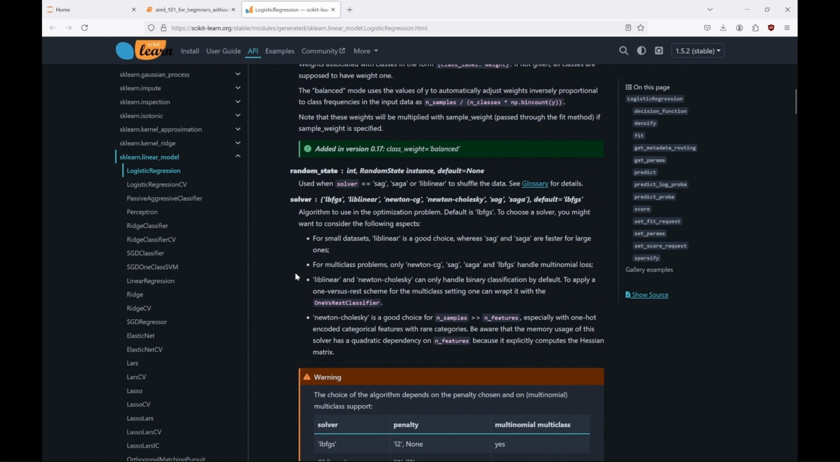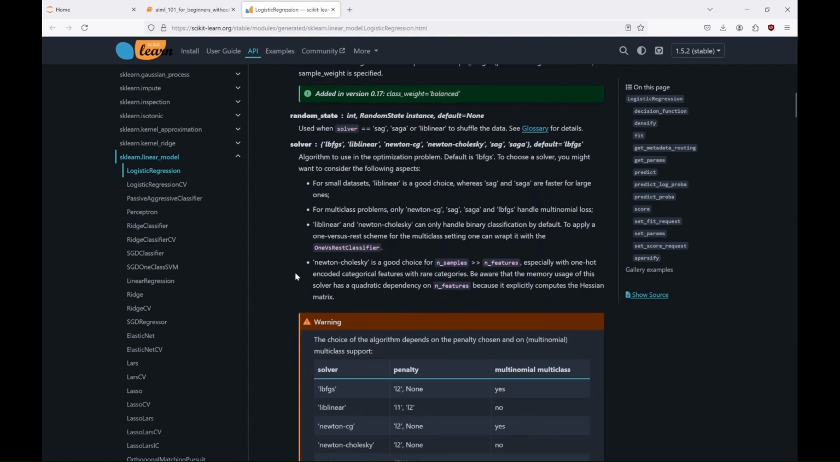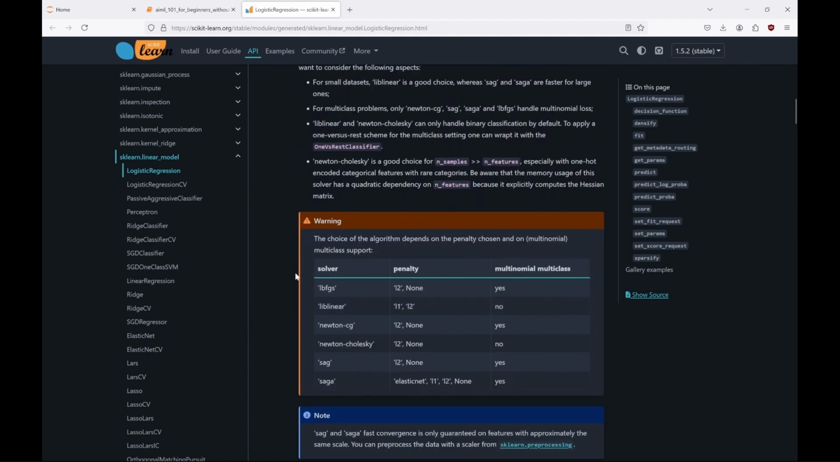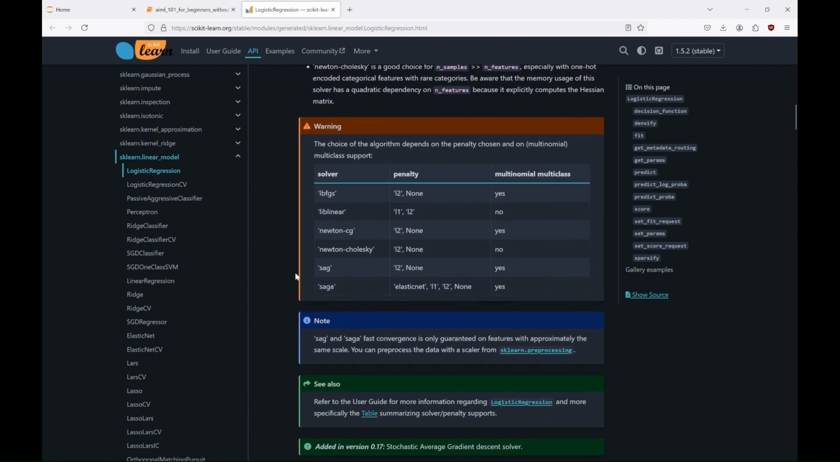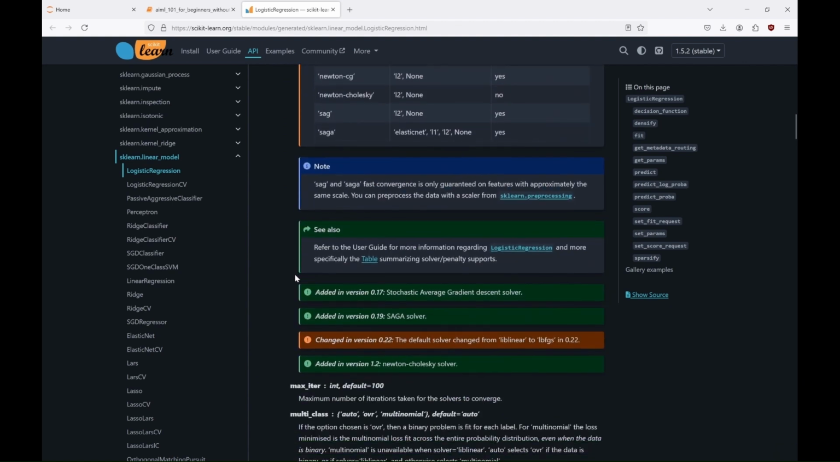Solver parameter with common options like LBFGS, which is good for multi-class classification, especially with larger datasets. Liblinear, which is good for small datasets and handles binary and multi-class problems. SAG and SAGA, fast for large datasets. Can handle both L1 and L2 penalties.